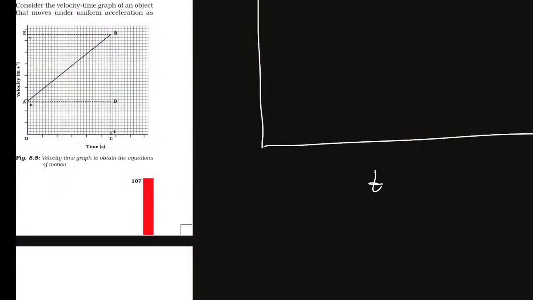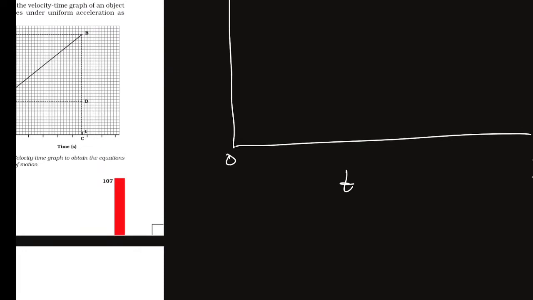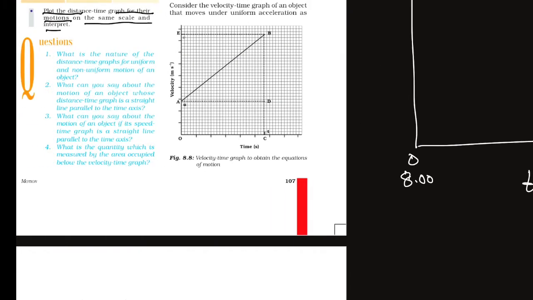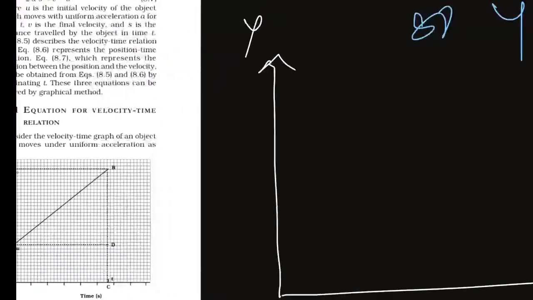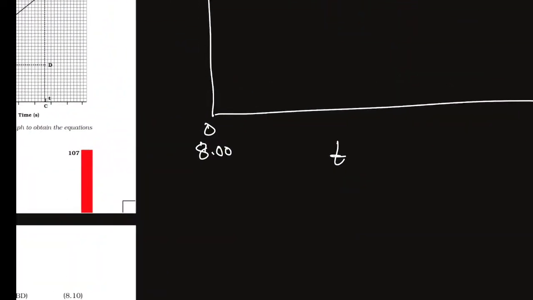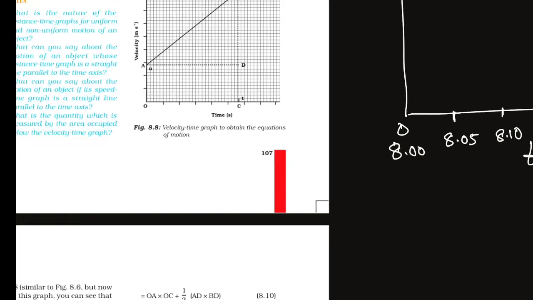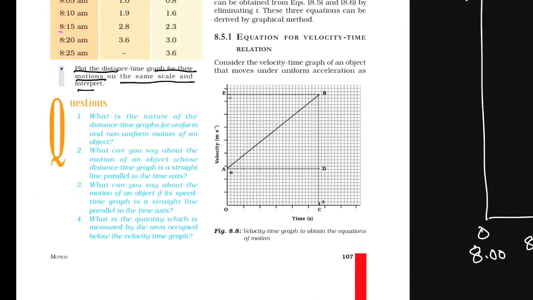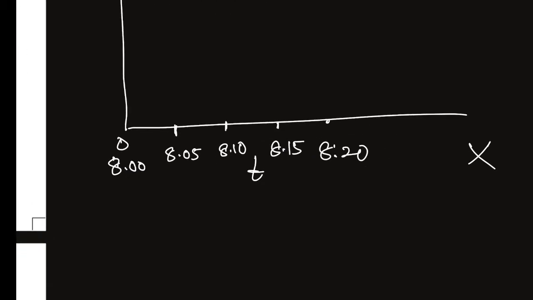Here we take 0, meaning 8 o'clock. Every 5 minutes we take a time division: 8:05, 8:10, 8:15, 8:20, and last 8:25.